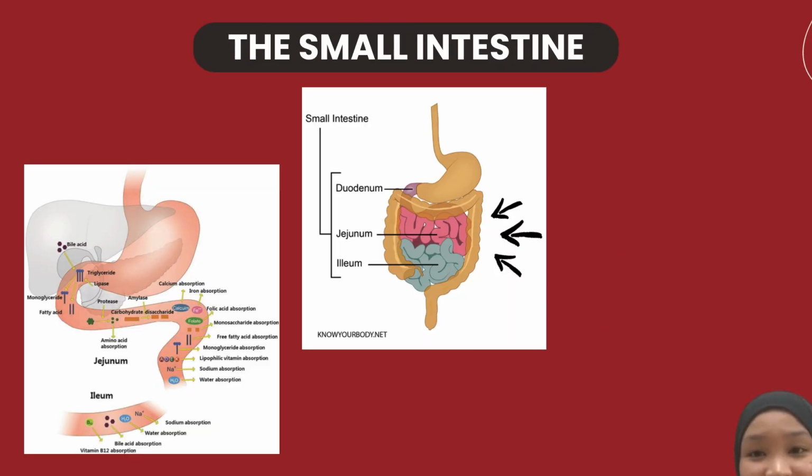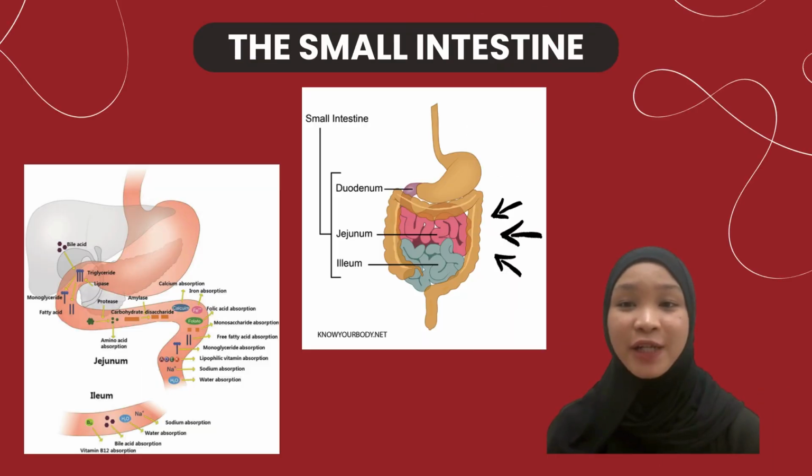The small intestine is a coiled organ measuring up to 20 feet long, extending from the pyloric sphincter of the stomach to the first part of the large intestine. It consists of three main parts where digestion and nutrient absorption occur. The duodenum is the first segment, where chyme from the stomach meets with pancreatic juice and bile.